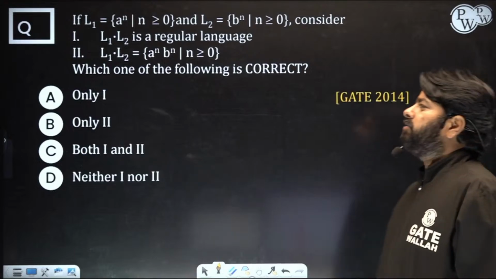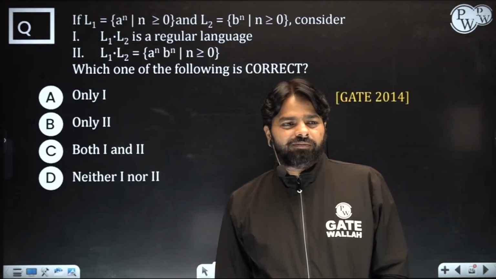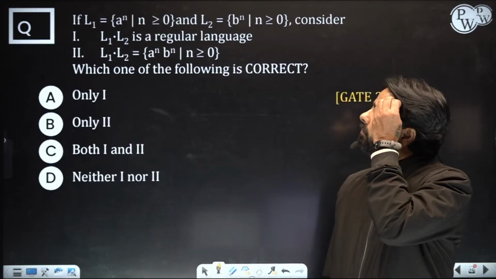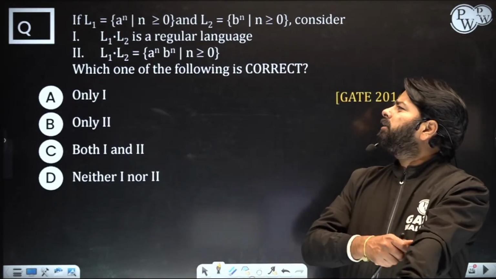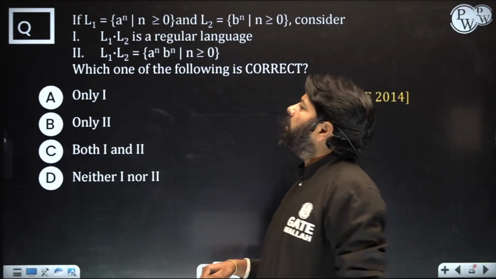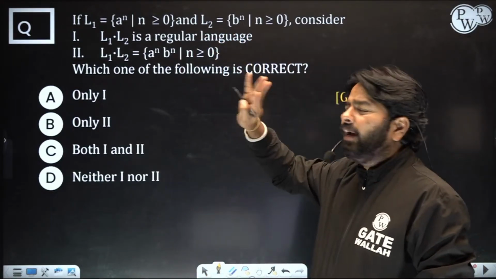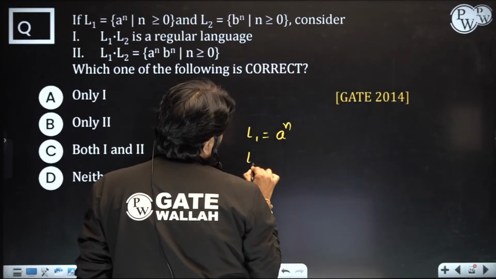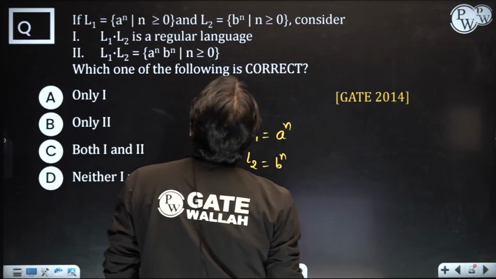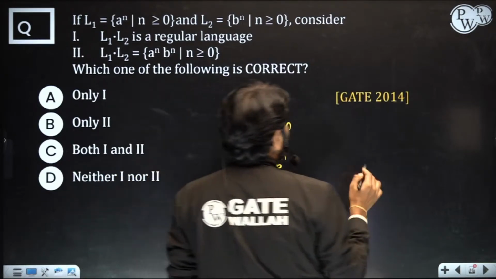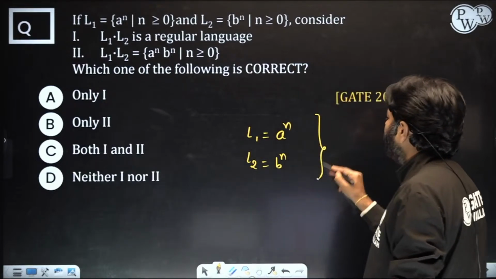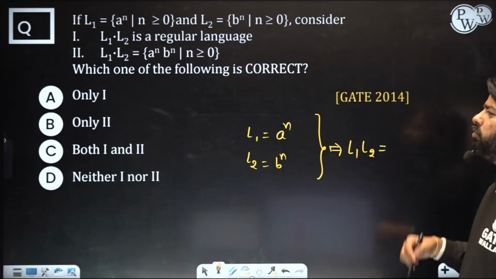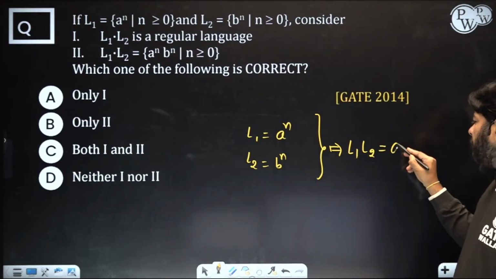Okay. Let's look at another easy question. Now L1 is a power n, L2 is b power n. L1 dot L2, because regular dot regular is regular, you can easily represent. L1 is a power n, L2 is b power n. Of course you may represent with the set notation, that's okay. And when anybody says L1 dot L2, always remember you should not use the same power. You should use something like a power i, b power j.